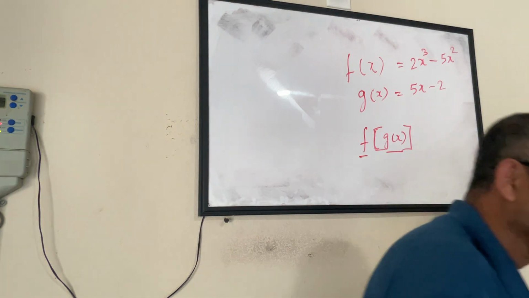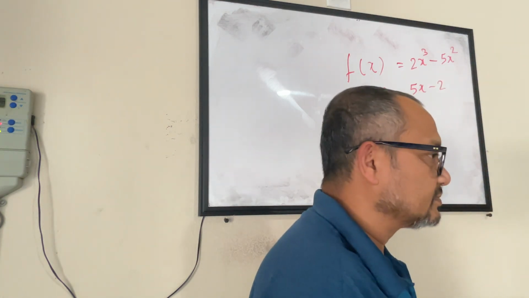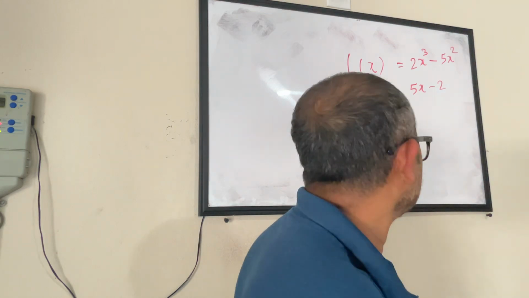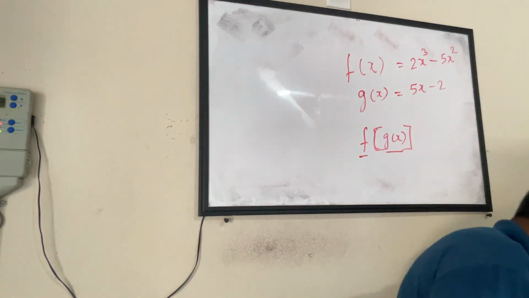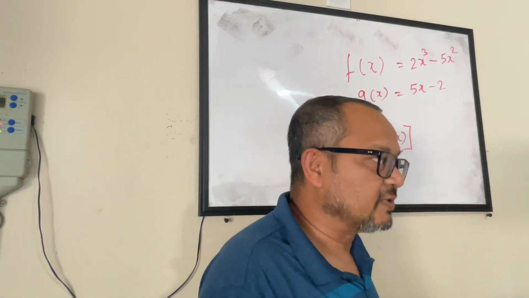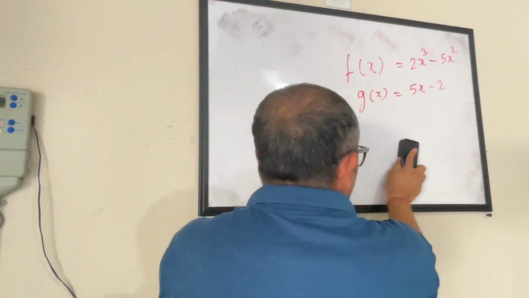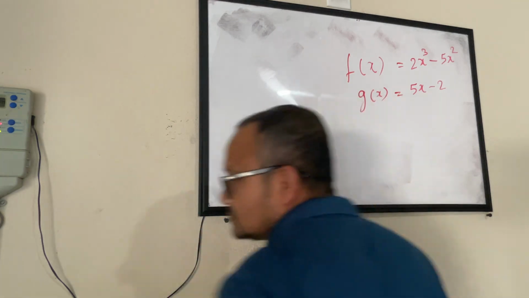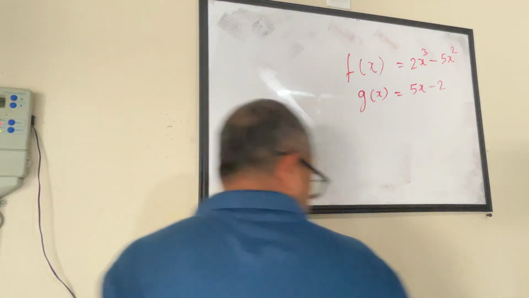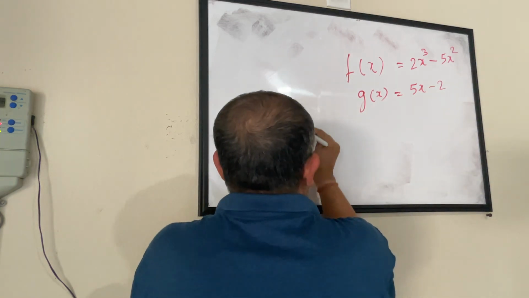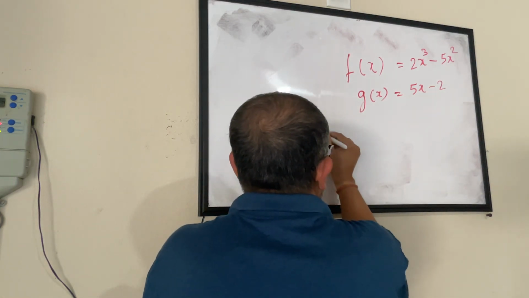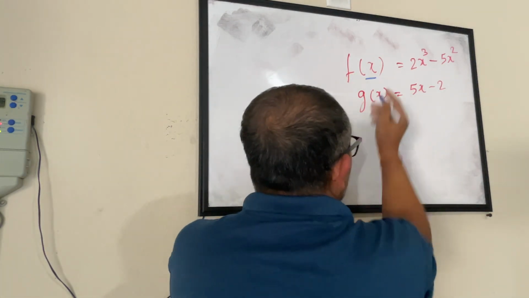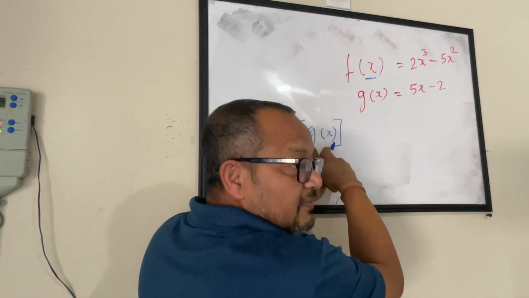Does anybody know? With x, you would find g of x first, and wouldn't that be what x is for f of x? Right. So it is nothing different from what we did so far when it comes to evaluating functions. If I have to find f of g of x, that means instead of x, put another function.